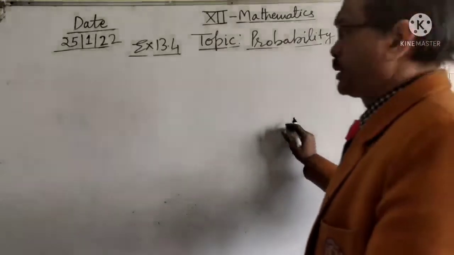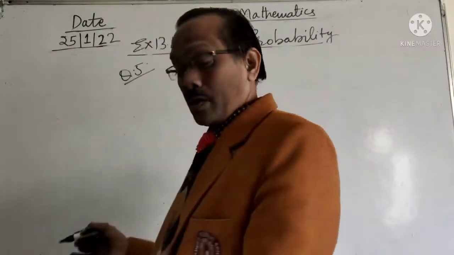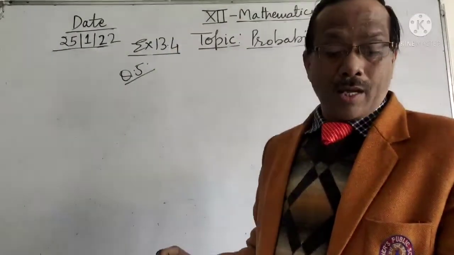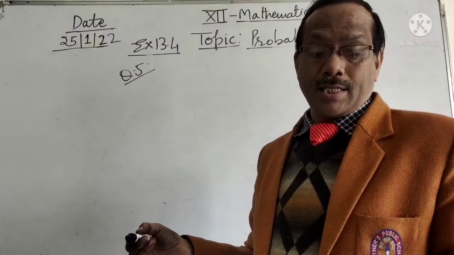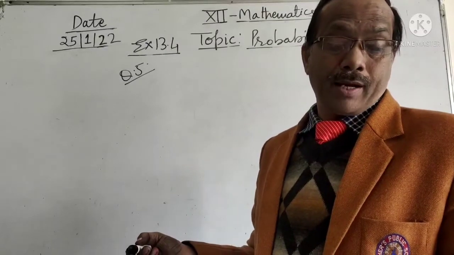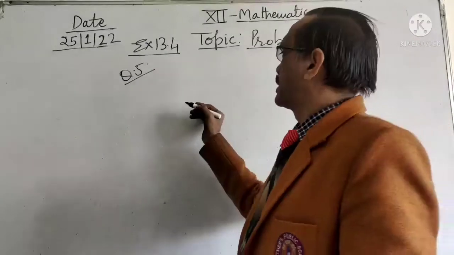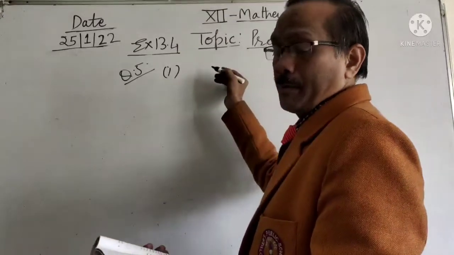Now question number 5. Find the probability distribution of the number of successes in 2 tosses of a die, where success is defined as, in the first part, a number greater than 4.